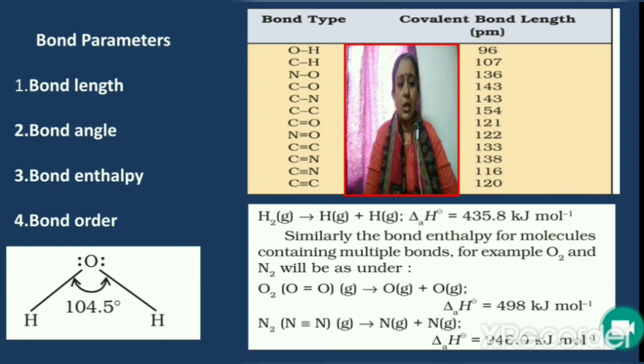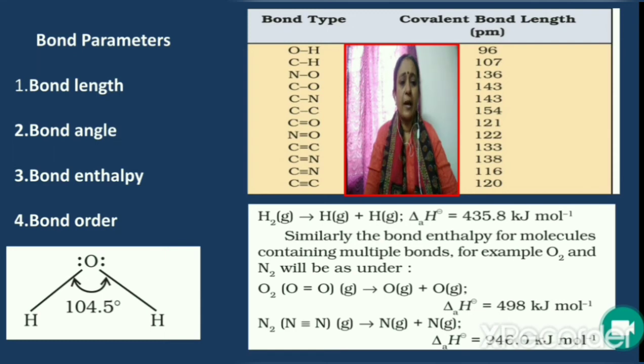Now consider bond angle. What is meant by bond angle? It is the angle between the orbitals containing the bond pairs of electrons around the central atom in a molecule or an ion. For example, consider water, H2O. The central atom is oxygen and it has two bond pairs of electrons and two lone pairs of electrons. So the bond angle in water is found to be 104.5 degree. Bond angle helps in determining the shape of a molecule.